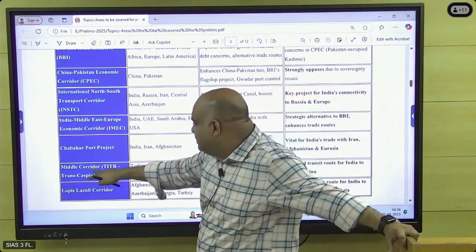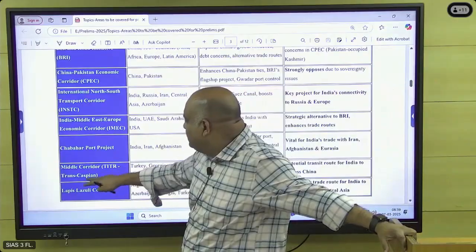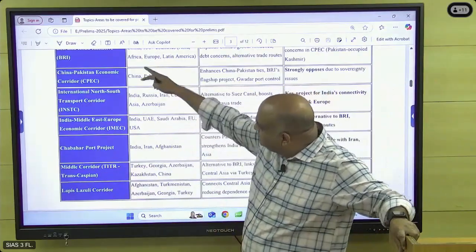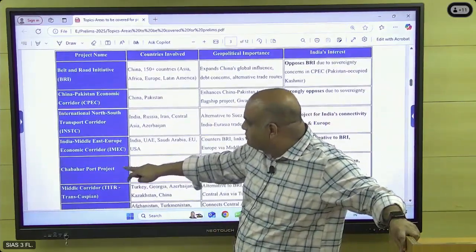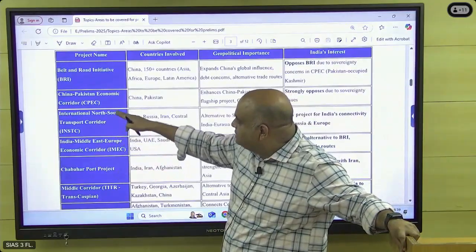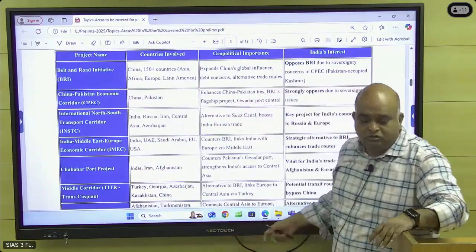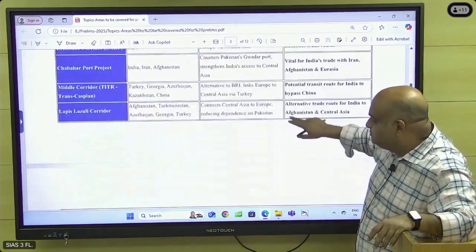This is also new. Middle Corridor, TITR, Trans-Caspian. Others you might mostly have come across: Chabahar, IMEC, INSTC, CPEC, BRI. These you all know. So like this, check for this.